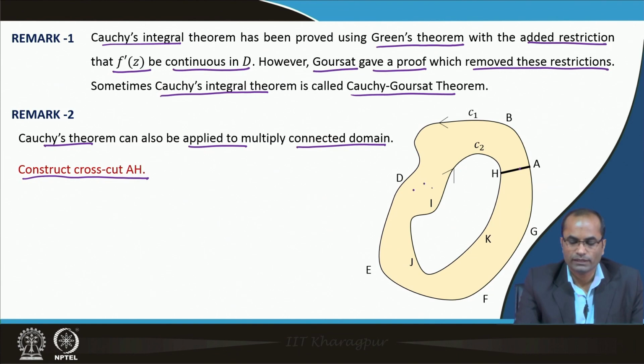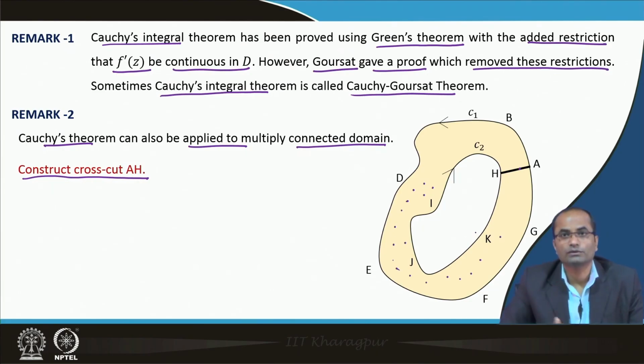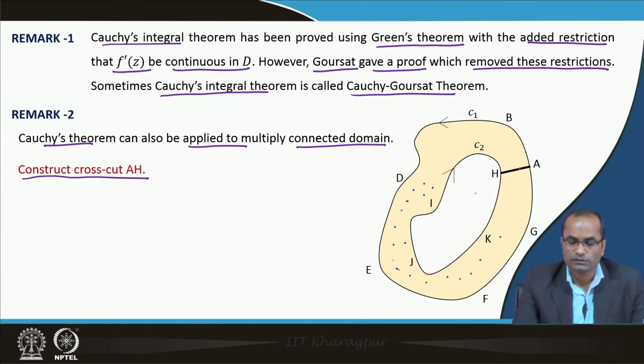So, this was our domain now. There is a hole here, which is not part of the domain, hence f is not analytic in the whole domain, because this is not a simply connected domain, it is a multiply connected domain. So, this white part is not a part of the domain.